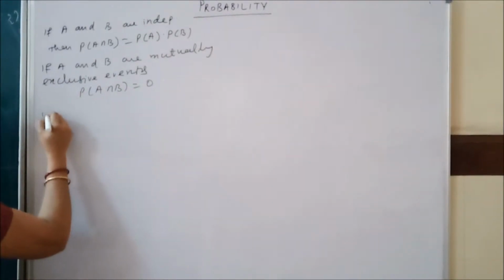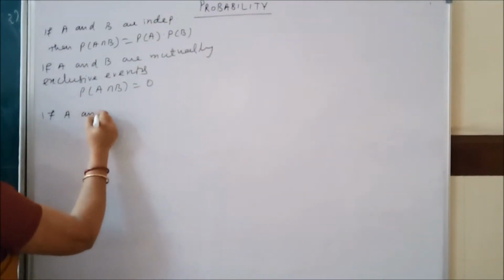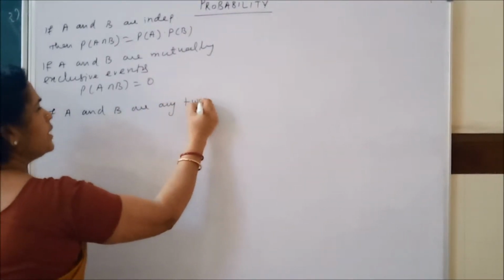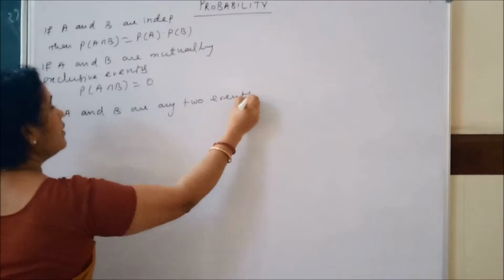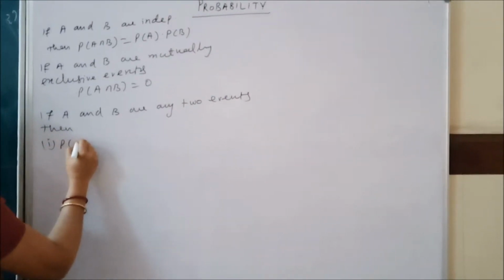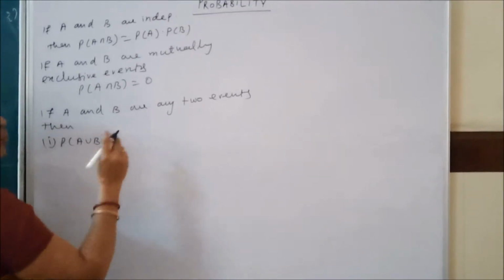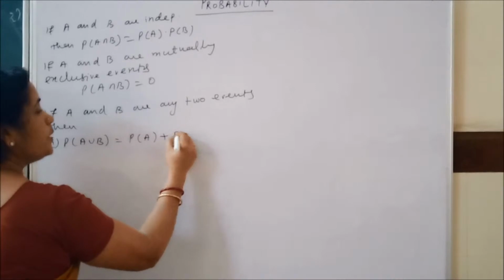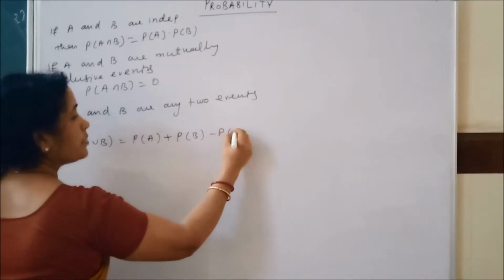Now I am giving another formula. If A and B are any two events, then, number one, and this is the most important formula, probability of A union B equals P(A) plus P(B) minus P(A intersection B).